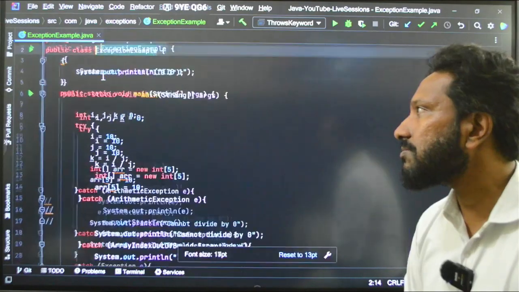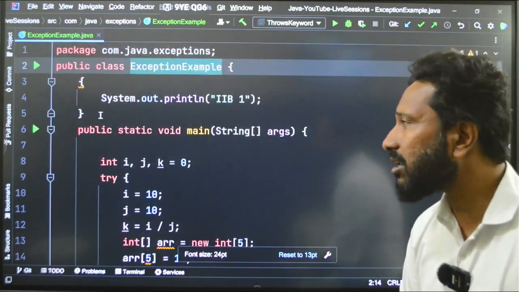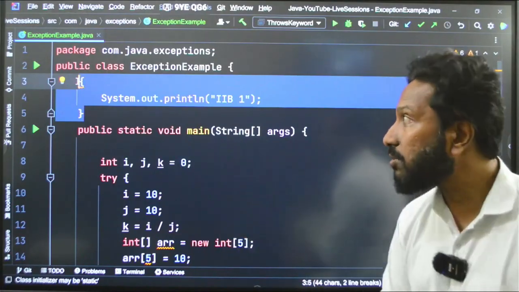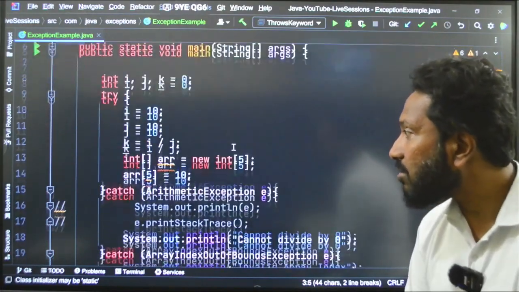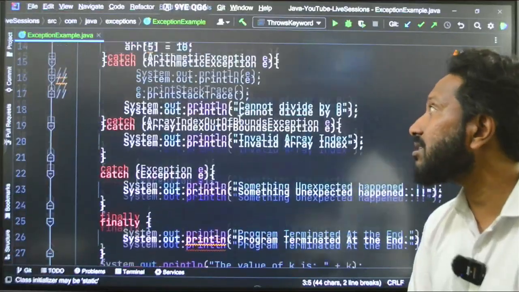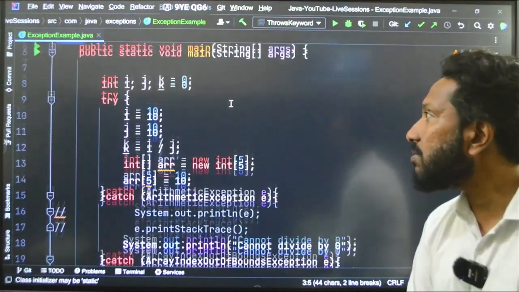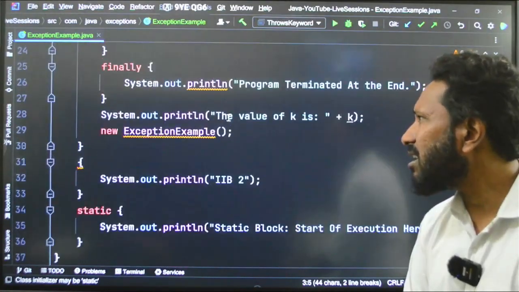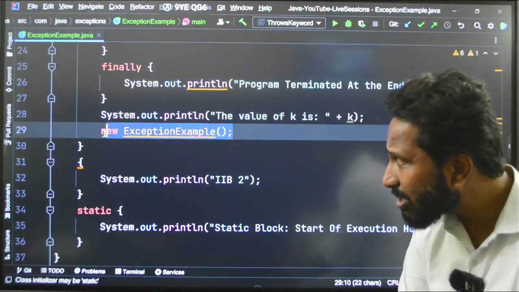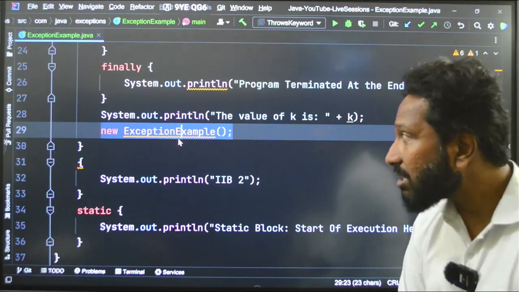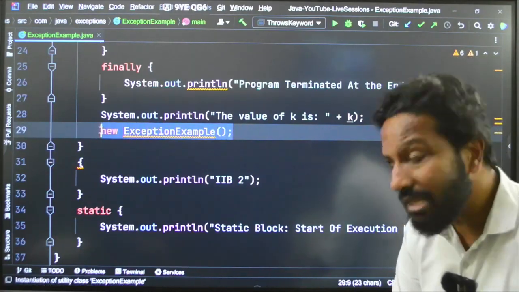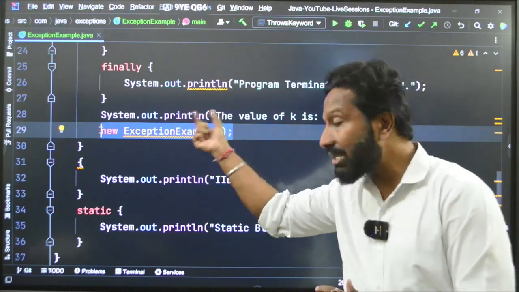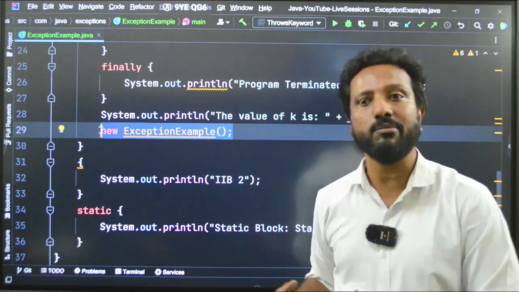See, yes, we are talking about this, correct? You were talking about this one only. So here, what happened? I had called this using a new keyword. If you remember, here we had called something using a new keyword. Where is that? Yes, see, we have called this using the new keyword. So here, this is actually calling the constructor only, and because of this only the IIB is getting invoked, because once you create the object only, then the IIB will be invoked.